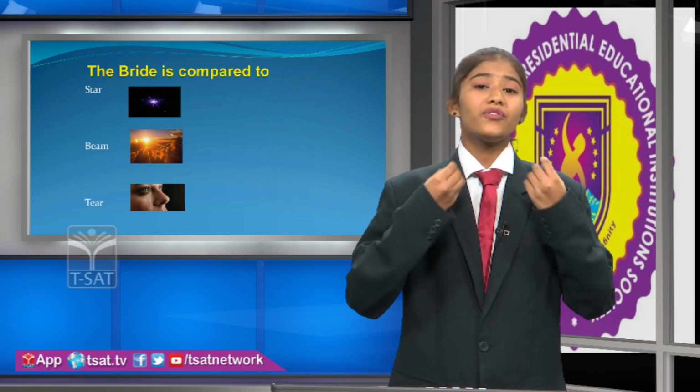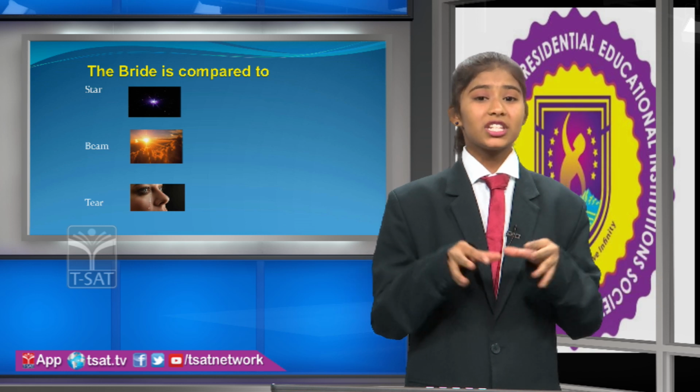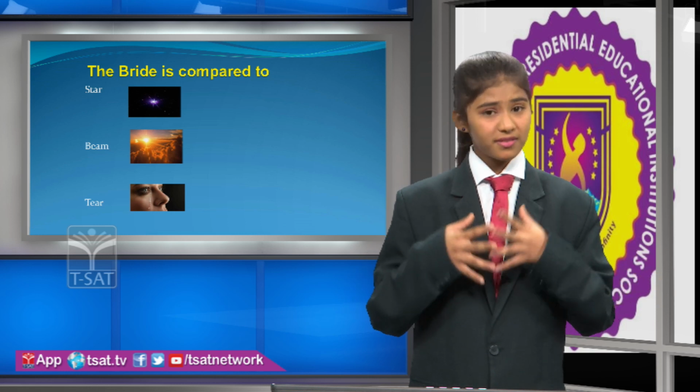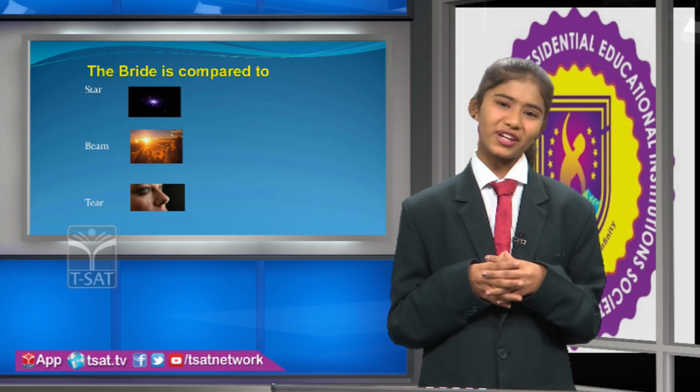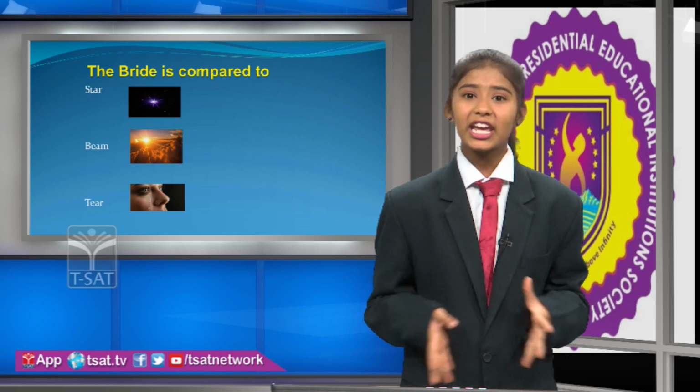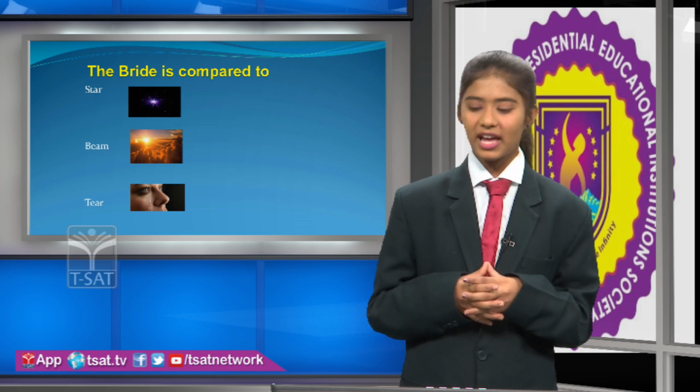Then she writes, "She falls like a tear." This creates a contradiction because she is in tears since she is separating from her family, but she is laughing because she is going to start a new relationship with the love of her life.